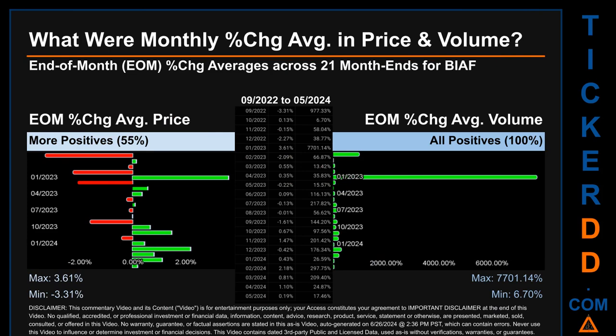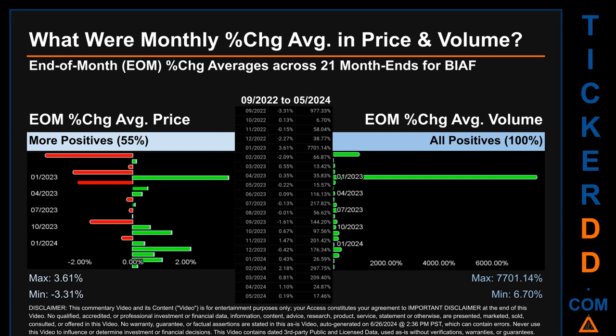What were end-of-month percentage change averages in price and volume for BIAF? The monthly average of percentage change, in price and in volume, were calculated for each of the 21-month ends. That calculation took daily percentage changes and averaged them for each given month. If a month end came out negative, then it means that the month summarily saw a negative change.